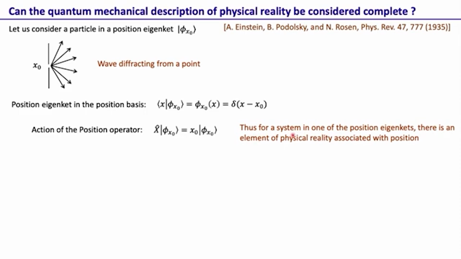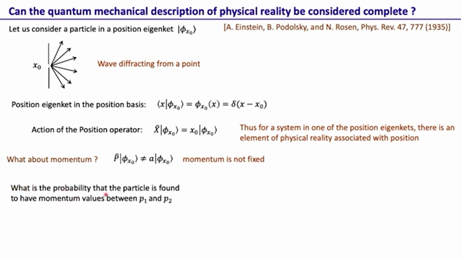So in this case, with the system being in one of the position eigenstates, there is an element of physical reality associated with position. And when we say element of physical reality, this is according to the definitions by Einstein, Podolsky and Rosen. So now in this case, what about momentum? Of course, if we act with the momentum operator on this position eigenstate, we do not get an eigenvalue equation, so this equation doesn't have any meaning. All we can say is that the momentum is not fixed, but then the question is, what is the probability that the particle is found to have momentum values between p1 and p2?